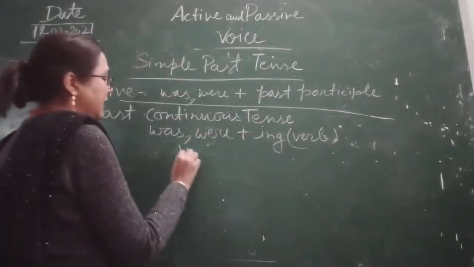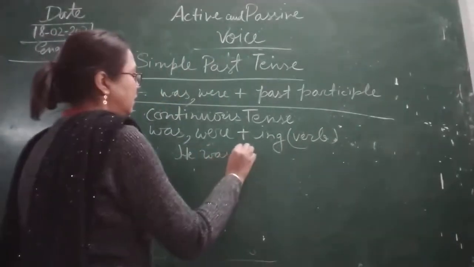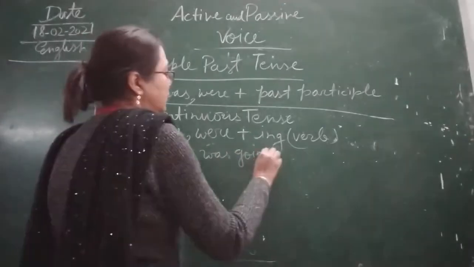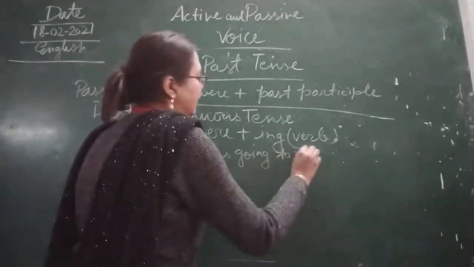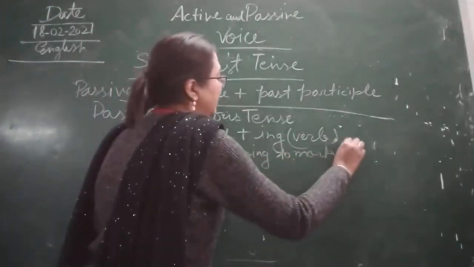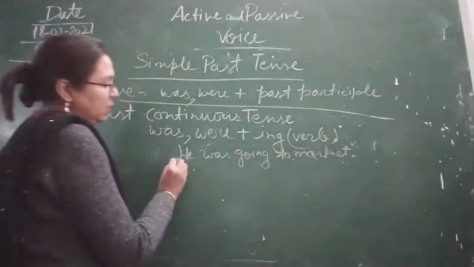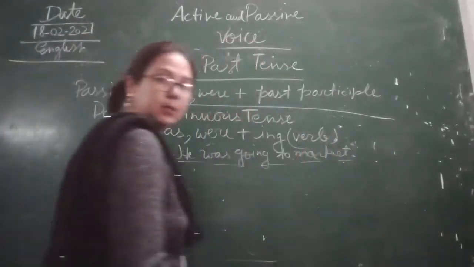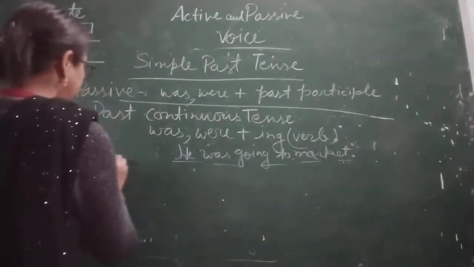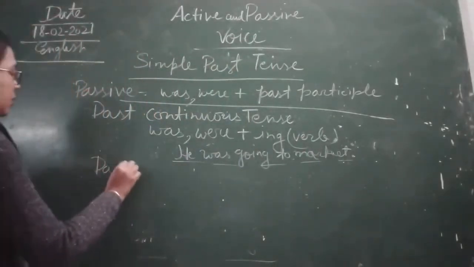So if we write, he was going to market, children, this is active voice. But if we write it in passive voice, how will we convert it?